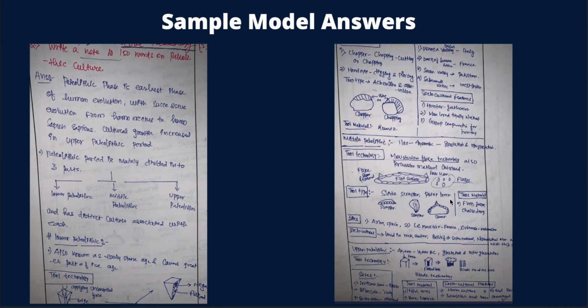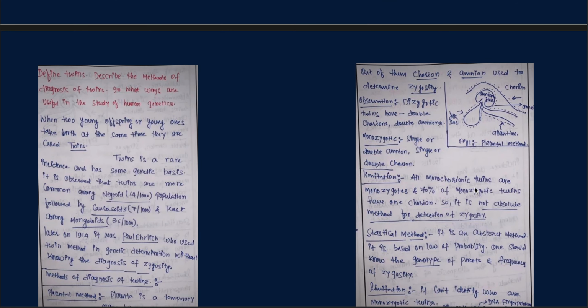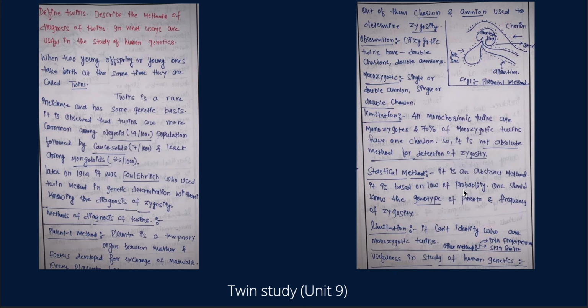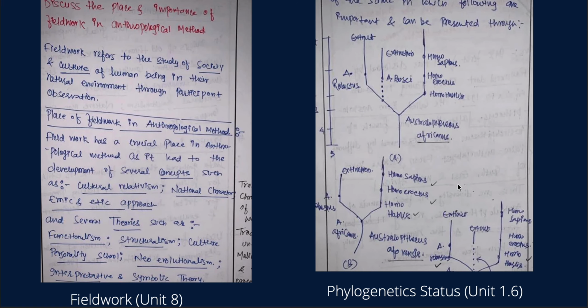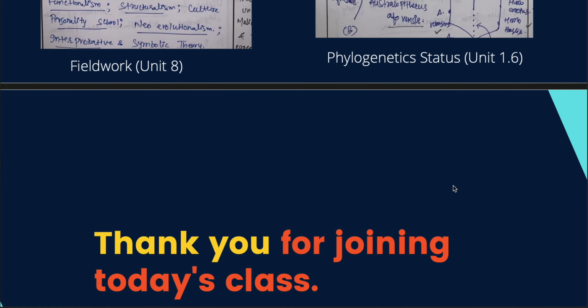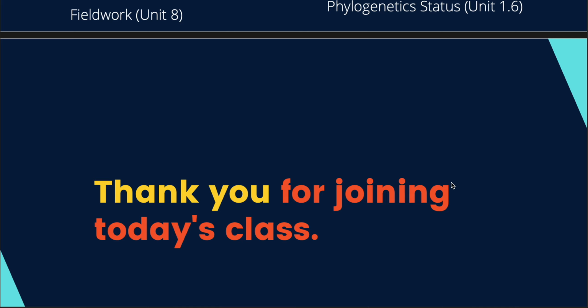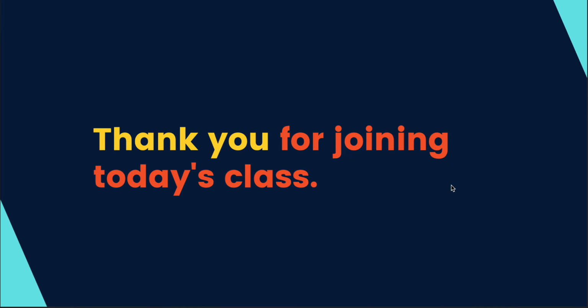Also, we will give you some sample model answers during our answer writing module as well. And all these are previous year UPSC questions from various units, which we have bifurcated topic wise, as you can see on the screen. And that is how joining this particular branch and choosing this particular optional can be very